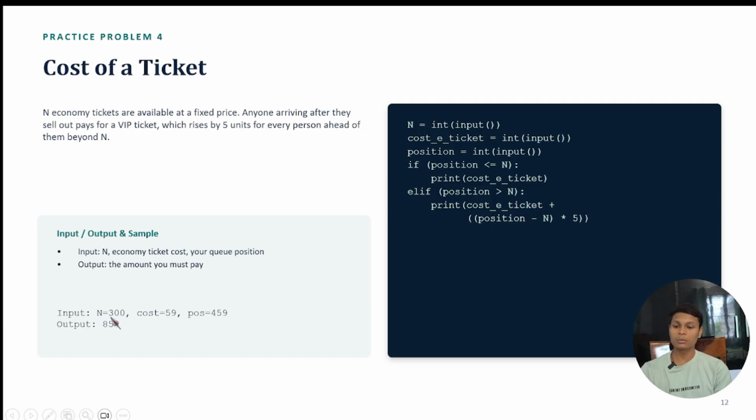If the number of tickets is 3,300, the cost is rupees 59 and the position is 459, so we are going to pay the cost which was 854, because we are standing at how much left, 159 position. Okay, so 159 people are not able to take a ticket, and the price of the ticket will increase by 5, so it will increase by 5 into 159. So the normal cost will be taken from the user, which was 300.